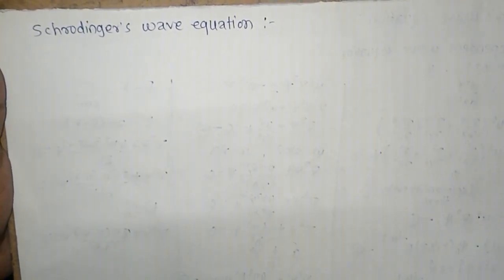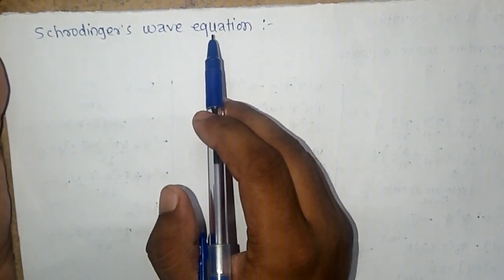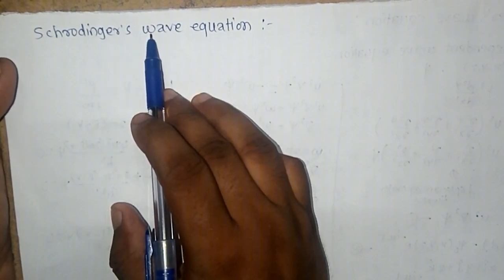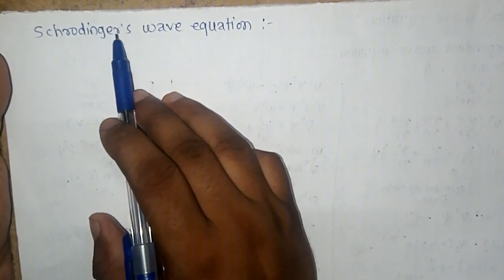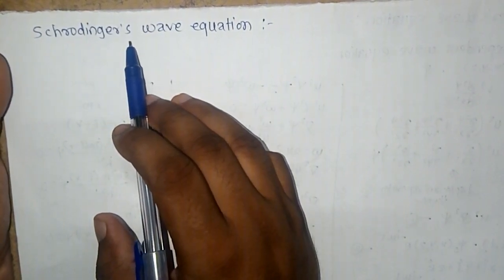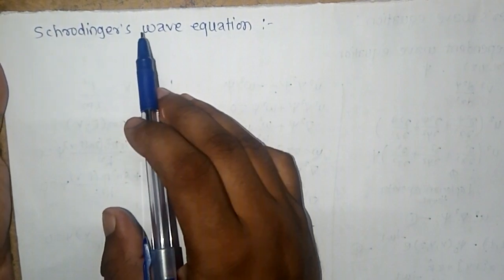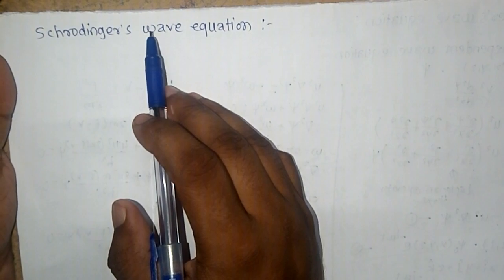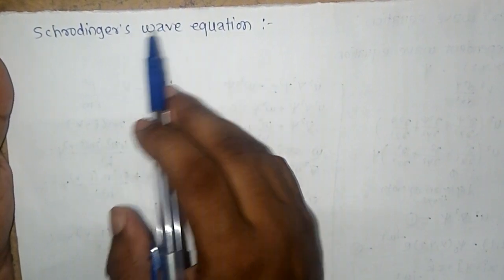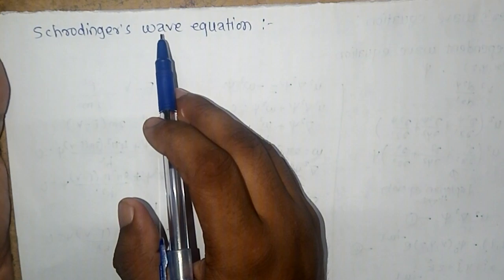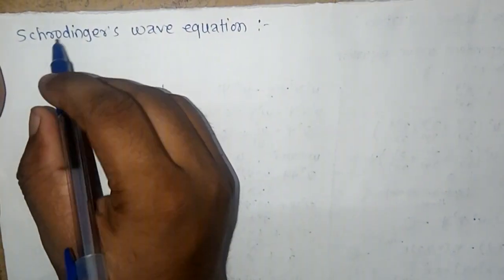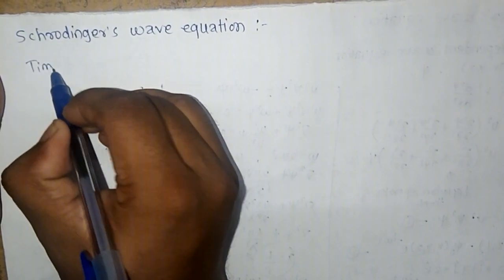Hello friends, we have to see Schrodinger's wave equation, or you can simply call it the Schrodinger equation. It is a partial differential equation and it describes the dynamics of a quantum mechanical system via the wave function. So right now we are going to see Schrodinger's time independent wave equation and Schrodinger's time dependent wave equation in this lecture. So let us start with